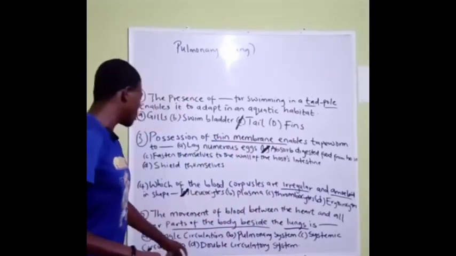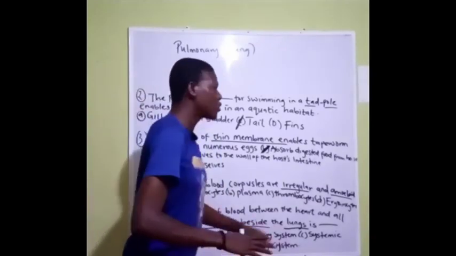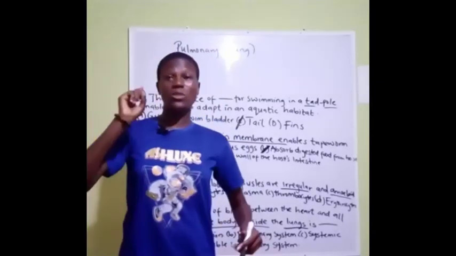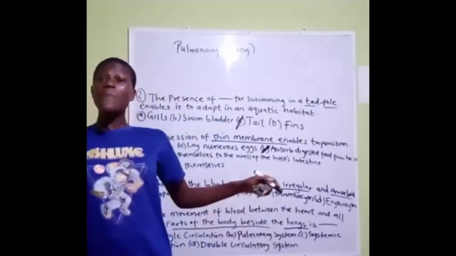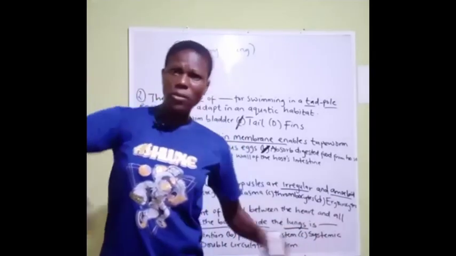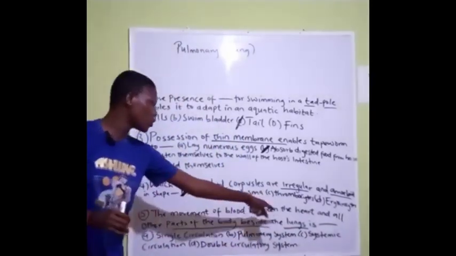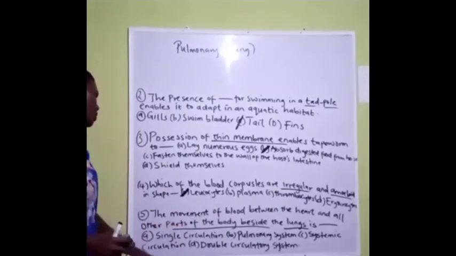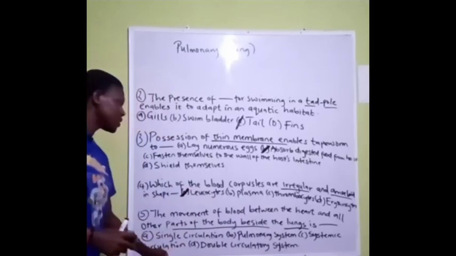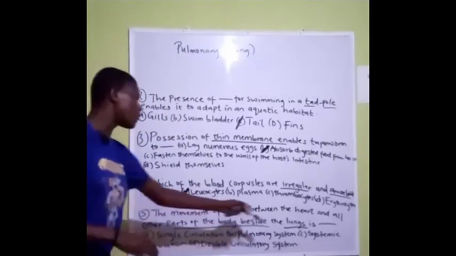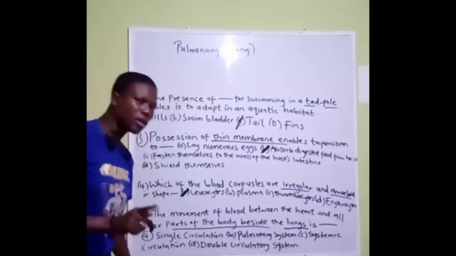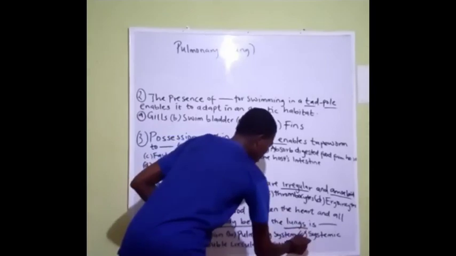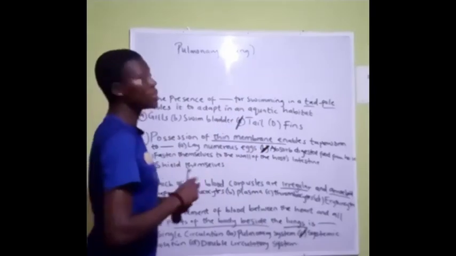Do you understand it? So D talks about the double circulatory system. Now what does it mean? It means the movement of blood through the heart twice. That's to say the first one was through the heart, and the second one is to the other parts of the body, in relation to the heart, so to the lungs rather. So the answer to this question is systemic circulation. That's the movement of blood between the heart and other parts of the body except the lungs. So these are answers. C, systemic circulatory system. So I'm going to stop here.